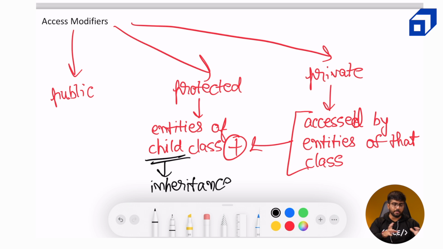Just remembering the definition in some sorts is sufficient at this moment. Now about public, it can be accessed by the entities of that class, plus the entities of the child class, plus, it's the superset, it can be accessed by anything. Okay, accessed by anyone.